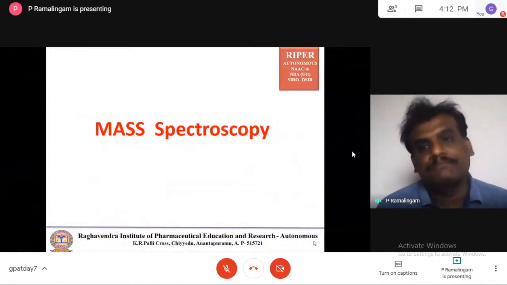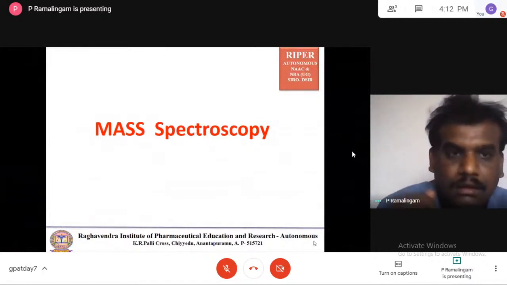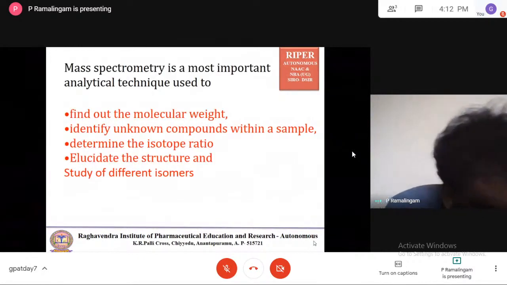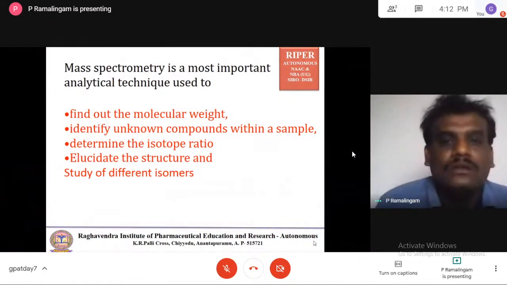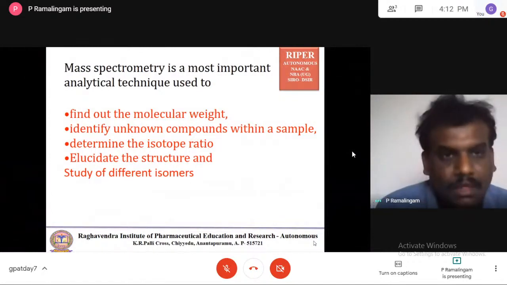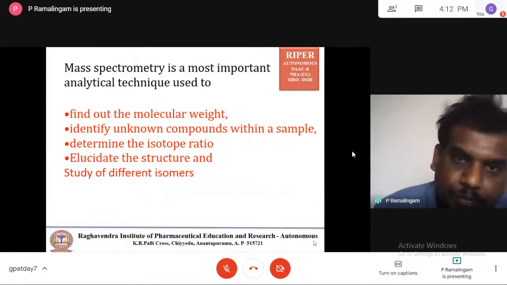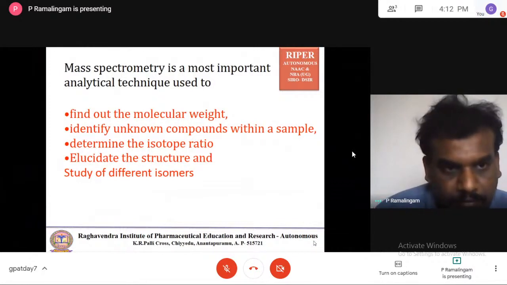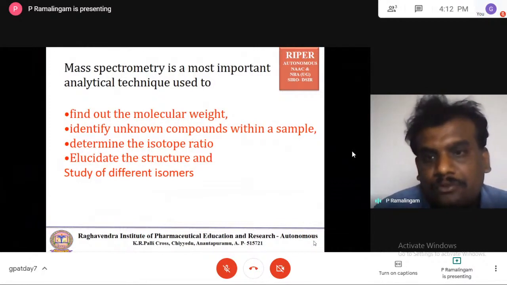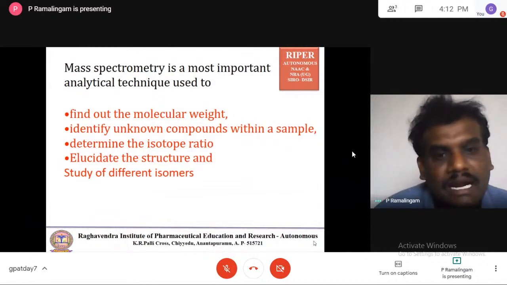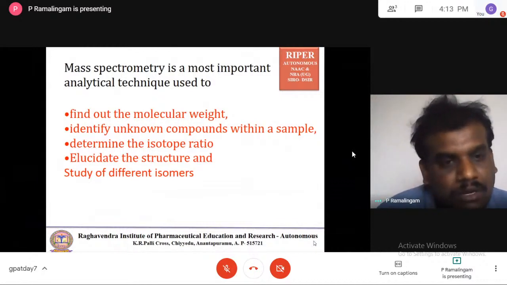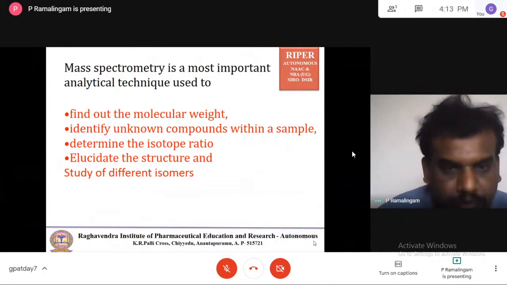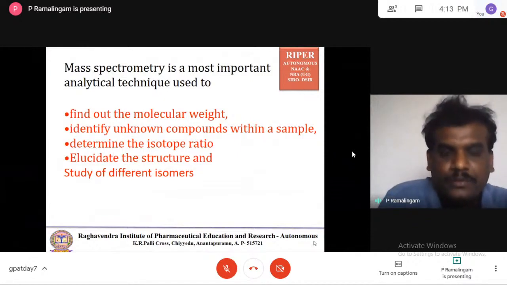So I will start with mass spectroscopy. In this mass spectroscopy session, I'll be dealing only with the fundamentals. Mass spectroscopy is the most important analytical technique used to find out the molecular weight. It is used to identify unknown compounds within a sample, determine the isotope ratio, elucidate the structure and study different isomers. These are the four major applications of mass spectrometry.